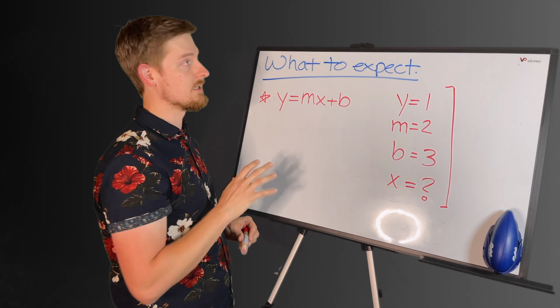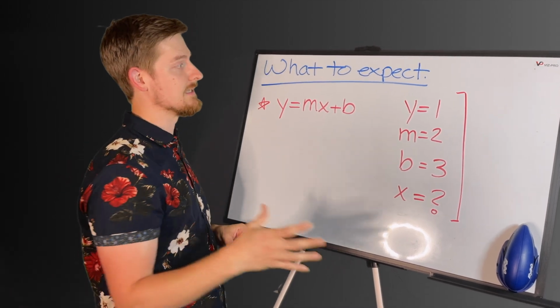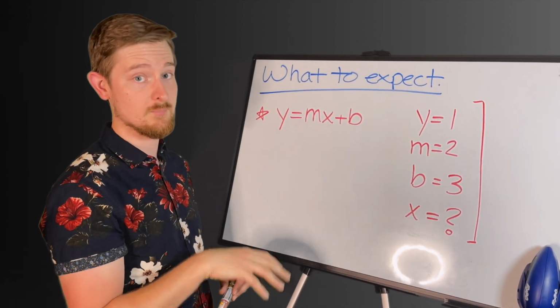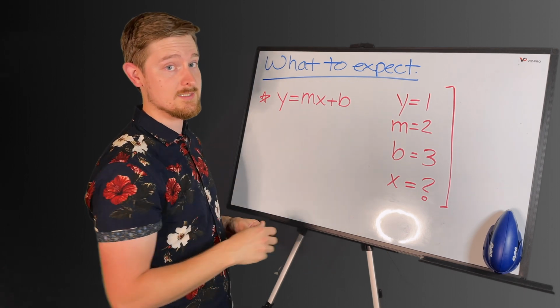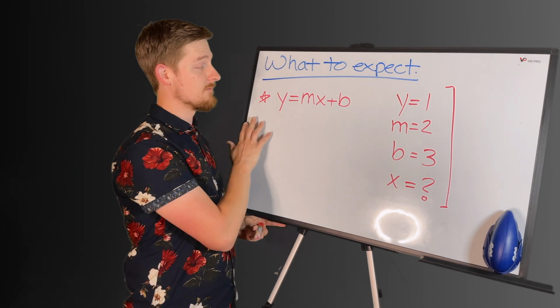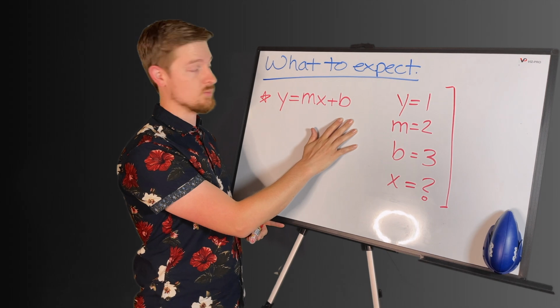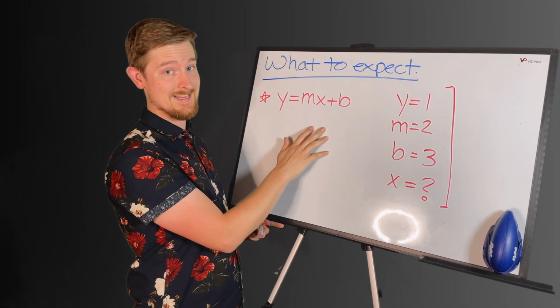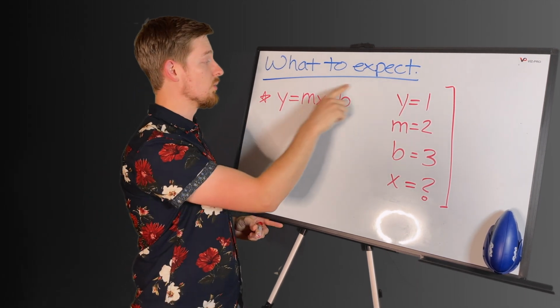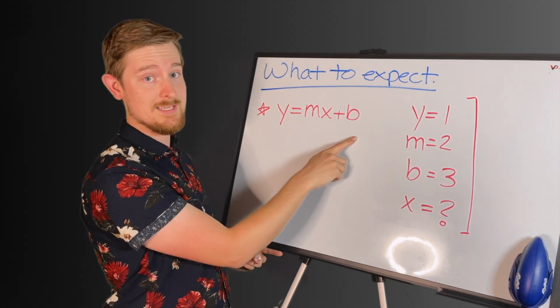Physics is going to take just the basic skills from algebra and apply them to help us solve problems. I wrote out this example on the board to illustrate what I'm talking about. First of all, I wrote out this equation here. It's y equals mx plus b. This is the equation of a line. In physics, you will almost always be given the equation that you need to use.